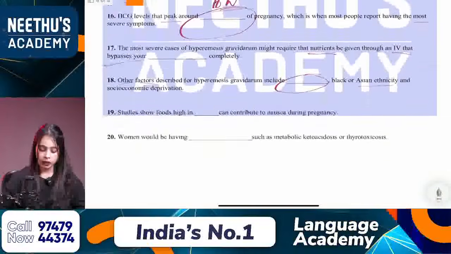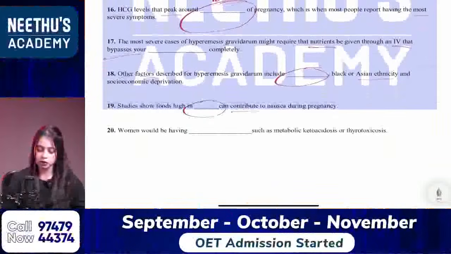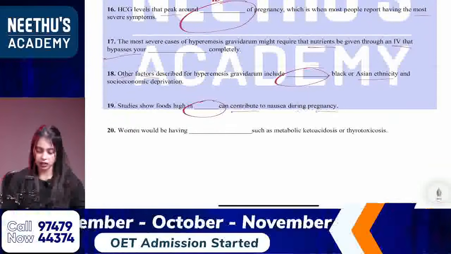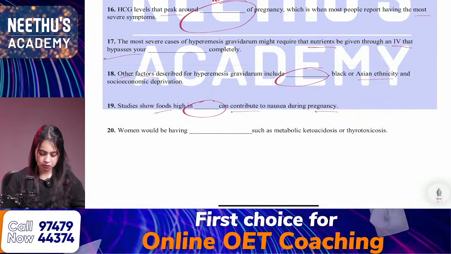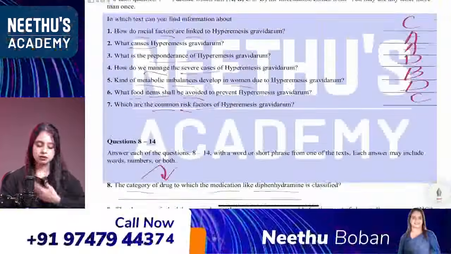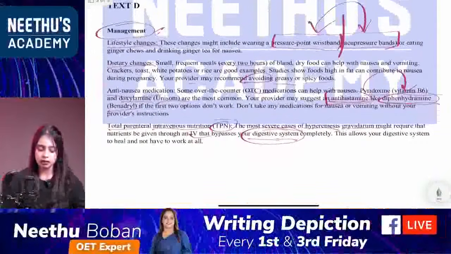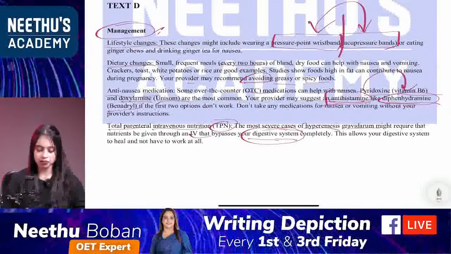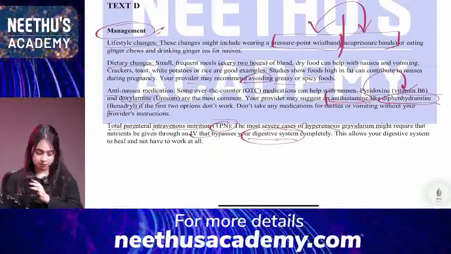Then 19th one: studies show foods high in dash can contribute to nausea during pregnancy. Okay, so foods high in dash, high in what? So, that's from text D. Where is it mentioned? So, where have they mentioned that?